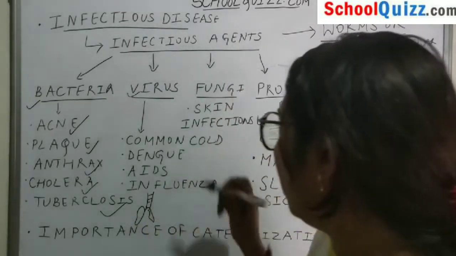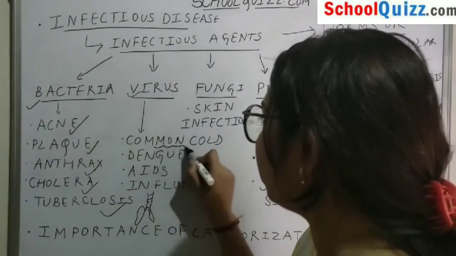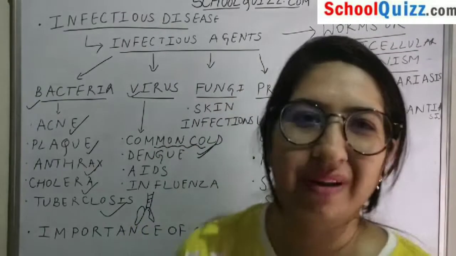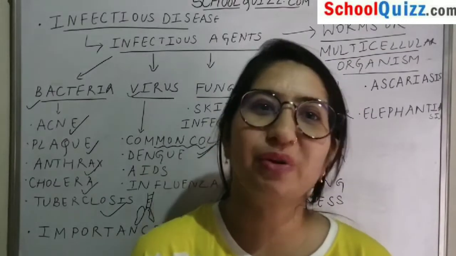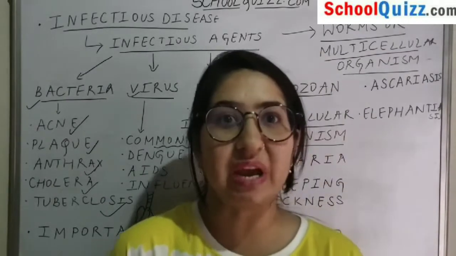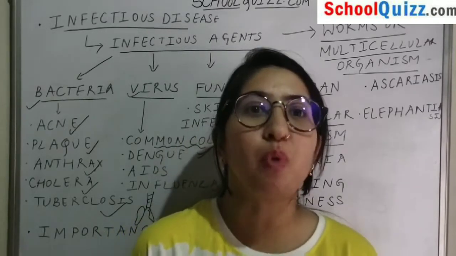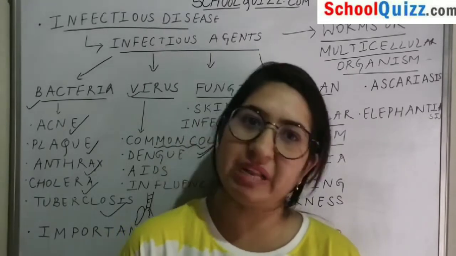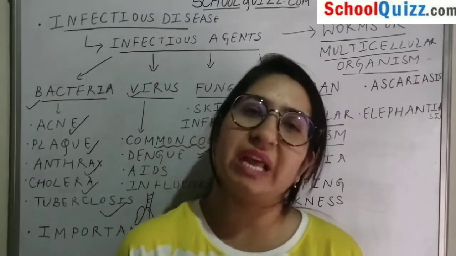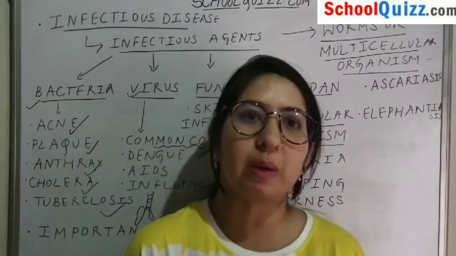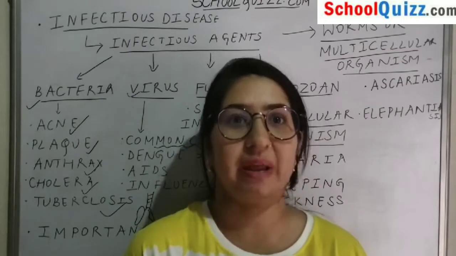One of the commonest viral diseases is the common cold, which is very frequent in cold weather. No matter how many pills we pop or how many medicines we take, it usually takes 4 to 5 days, or even weeks, to get treated. Why?